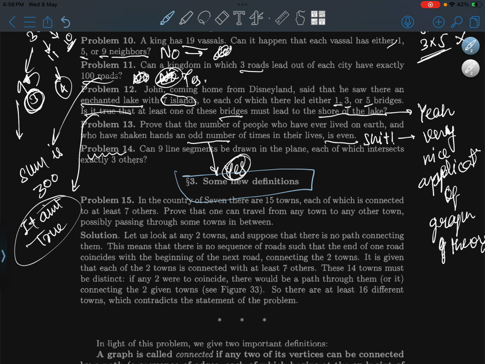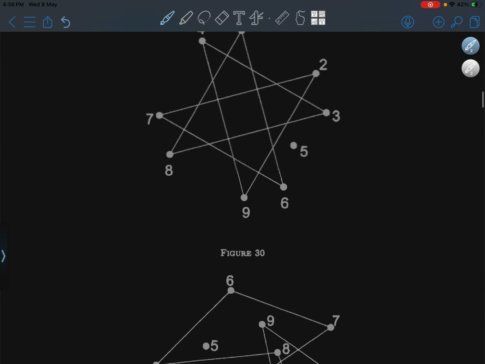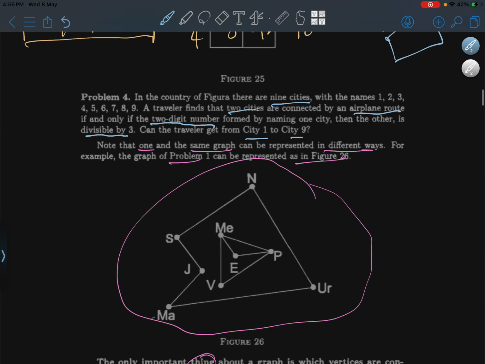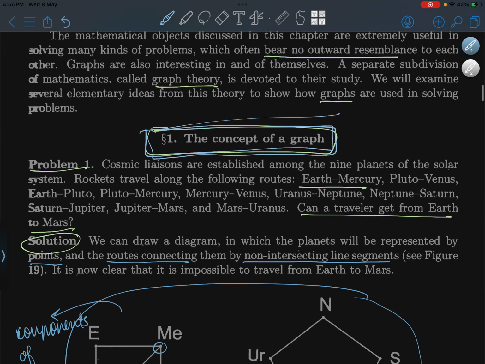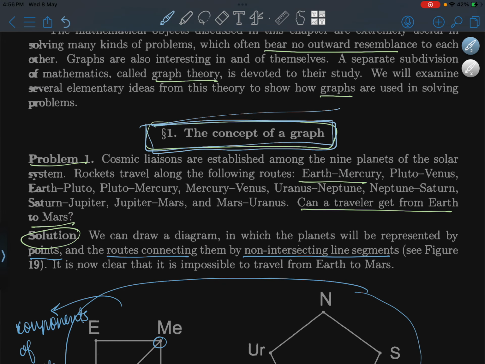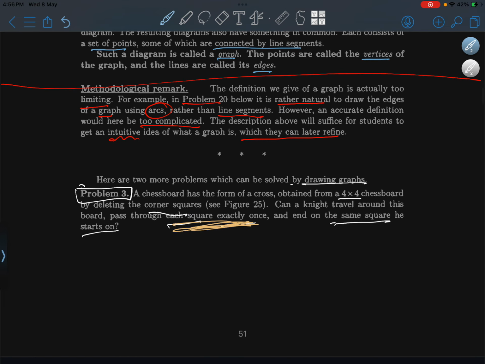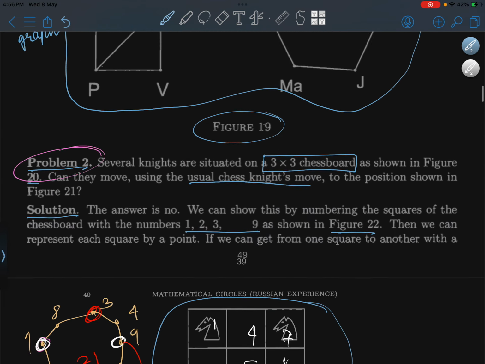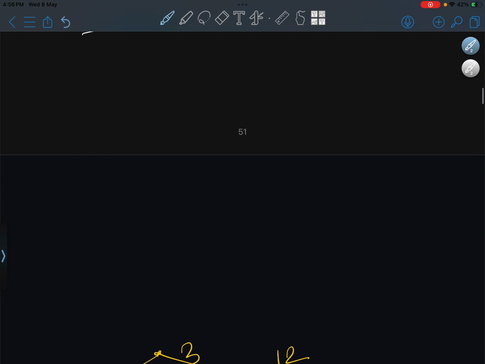So, part 3. Congrats, you have completed 2 parts. The first part was the concept of graph, in which we covered some interesting applications of how graphs can be used in real life.